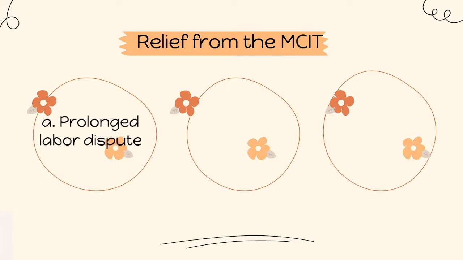Una na diyan ang prolonged labor dispute. It is the losses arising from a strike staged by employees which lasted 6 months within a taxable period and causes the temporary shutdown of the business operation. Ito yung mga pagwewelga na umabot ng 6 months sa loob ng taxable period na naging dahilan ng temporary shutdown ng business. So, yung pangalawa is force majeure.